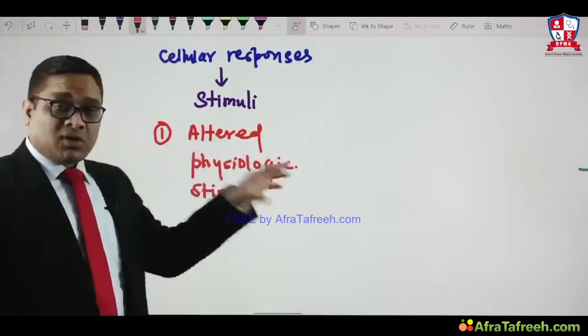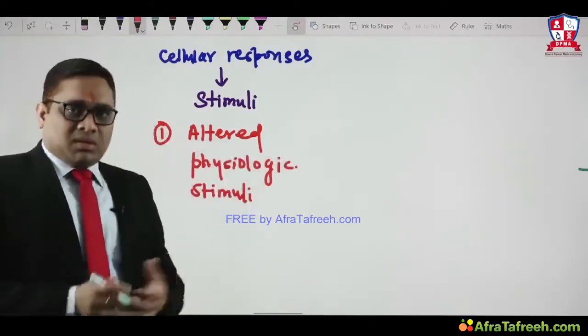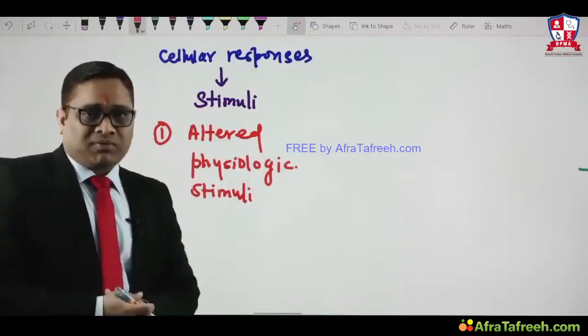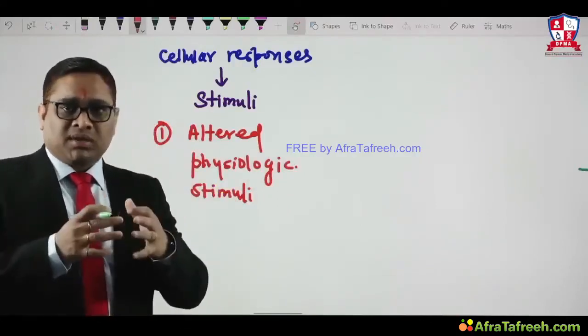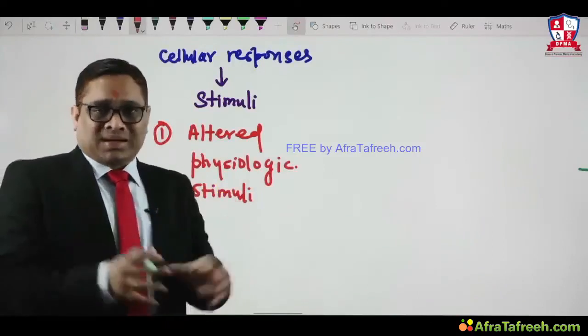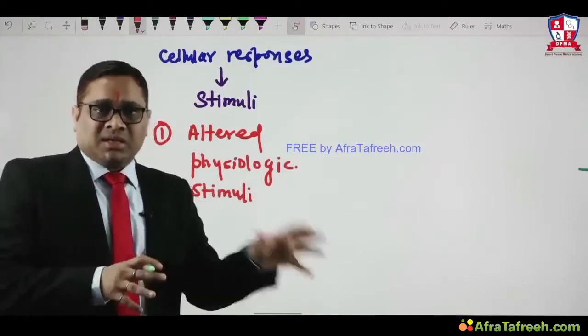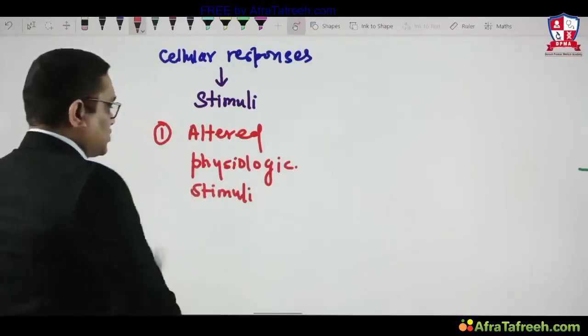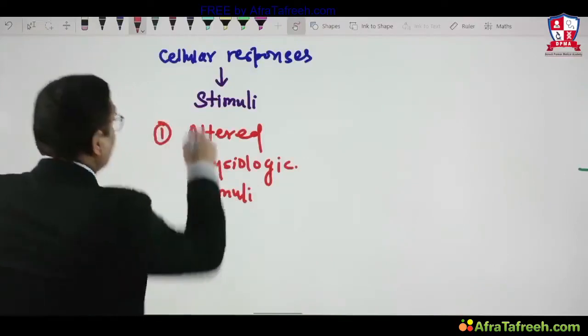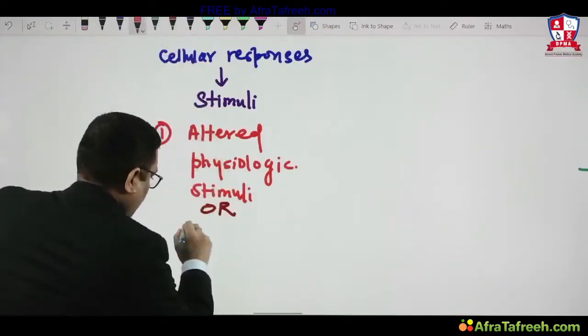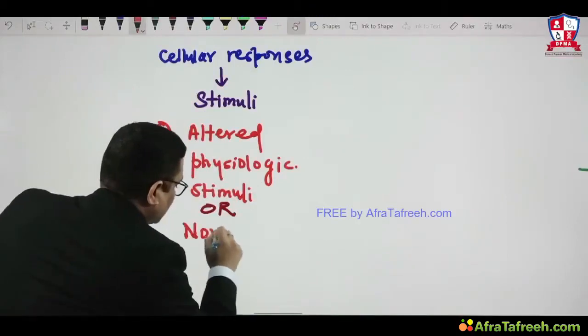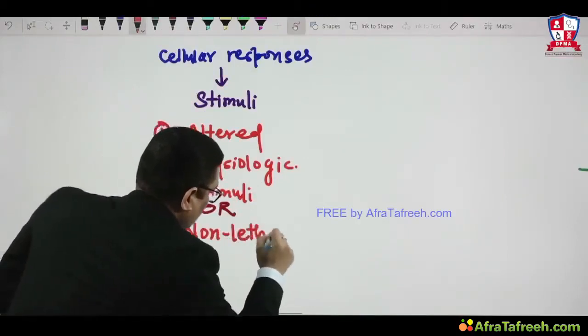Or it may be a non-lethal type of injurious stimulus, which means the stimulus will be injurious but there will be no damage to the cell content. So altered physiologic stimuli or non-lethal stimuli.